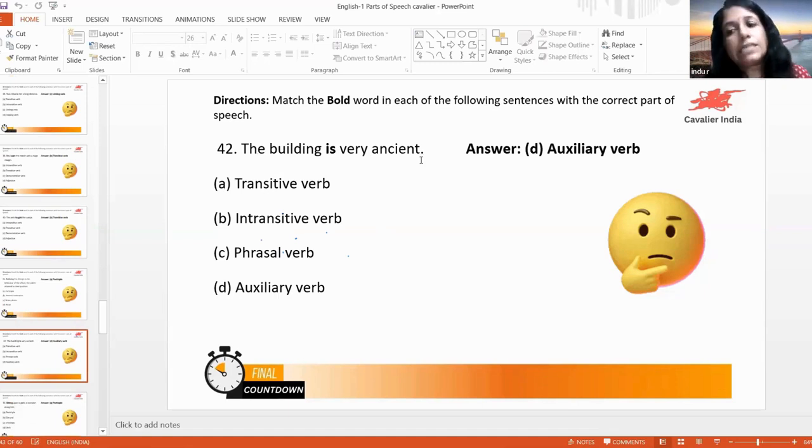Very ancient. അപ്പൊ is ആണ്. So after to be form, to be forms always it is adjective. So ancient is the adjective there. Very will be the adverb. Okay. Building അവിടെ noun ആണ്.